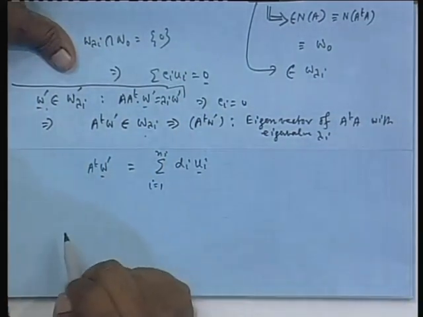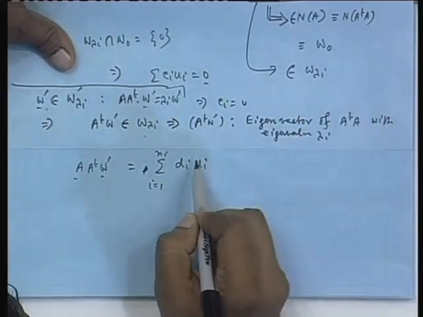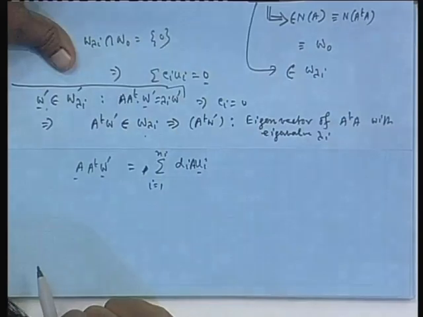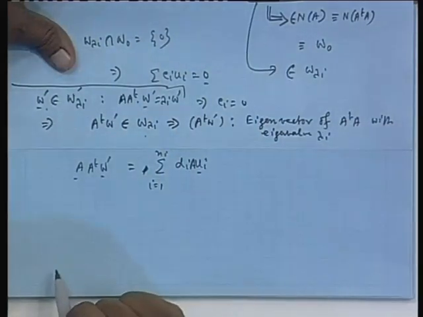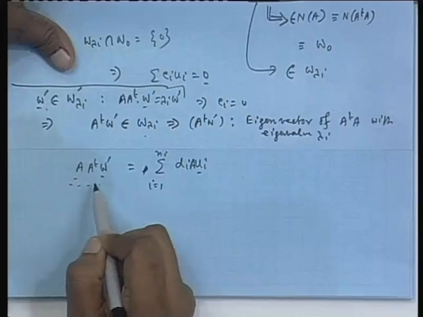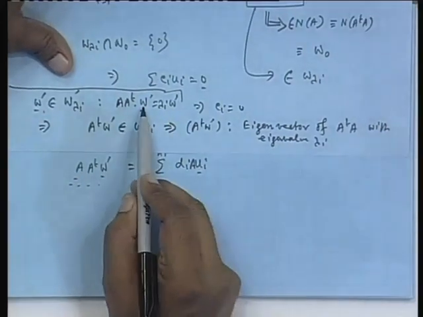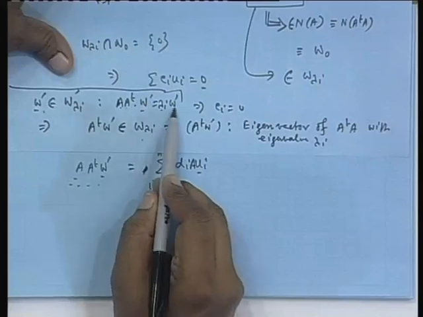If it be so, and now if I apply A over this, A can be brought inside here, what do I get? On the left hand side, I get this W prime. My starting assumption was, you see, A transpose W prime was lambda_i W prime.